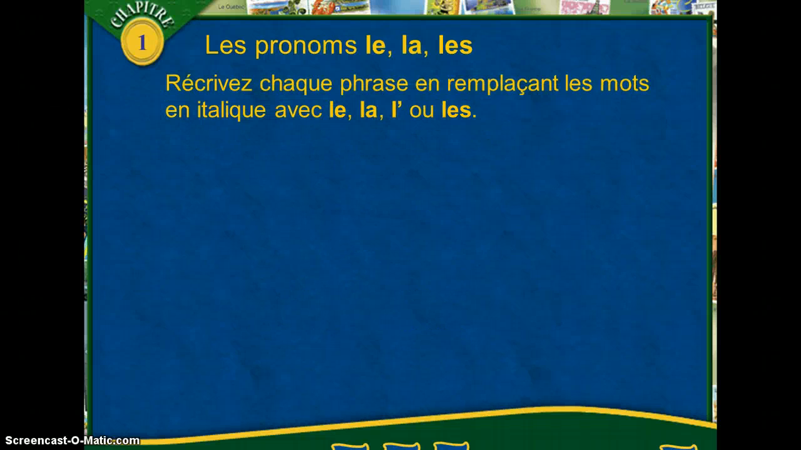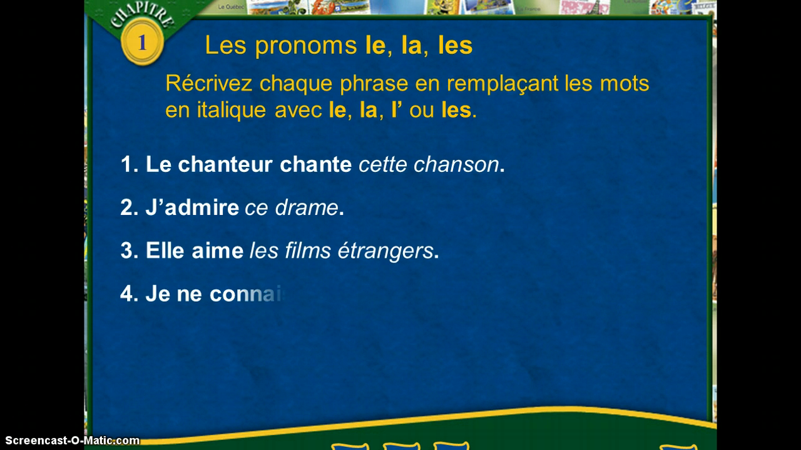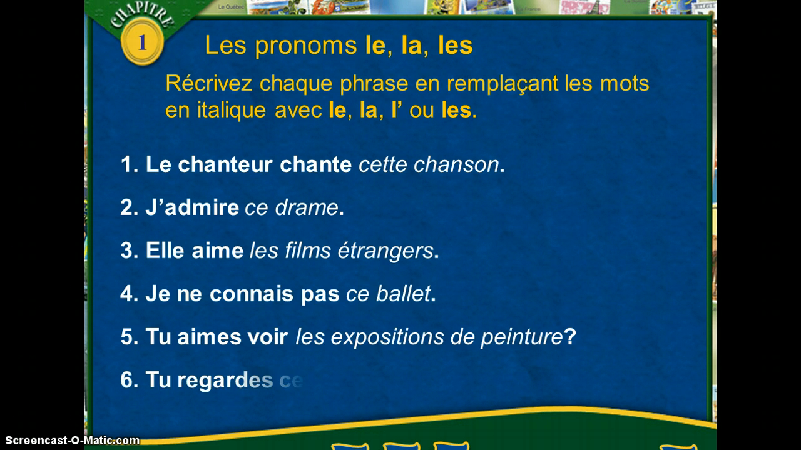So what you're going to do now is you are going to write down these 6 sentences, and you are going to rewrite them so that the words in italics are going to be replaced by le, la, l'apostrophe, ou les. Ce tableau here should be italicized. So this is what you're going to replace in your answers. So when you're ready, you can pause this and write your sentences, and then of course when you're done, press play and you'll see the answers.